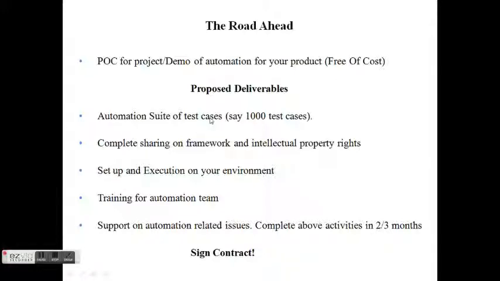And of course, the next step would be to sit and discuss this and go ahead and try to frame a contract and finalize everything.